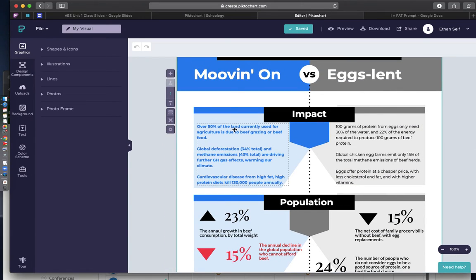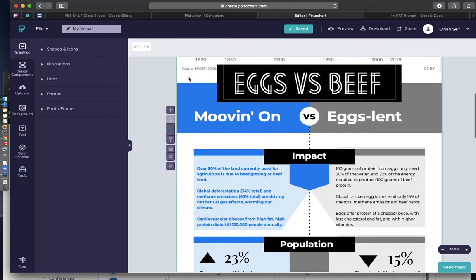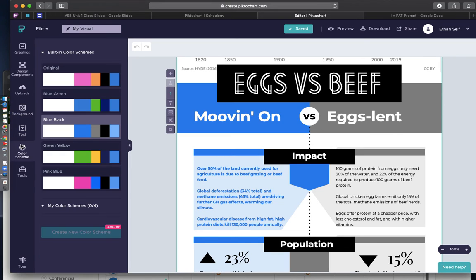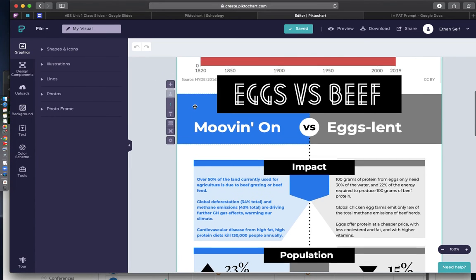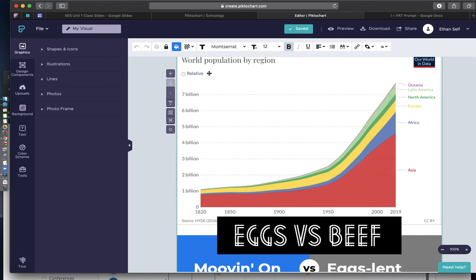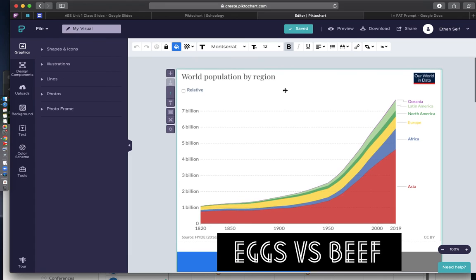And then thinking about how you talk about data. What's the best way to do that? You can change your poster in terms of design components, uploading, changing the background, the text, the color scheme, the graphics. When it comes to writing things, you have the basic font size and editing powers that you can have there. And this should automatically save every couple minutes. You don't need to worry about losing your information.